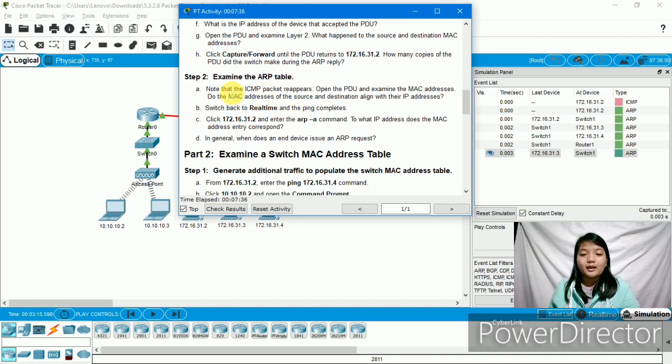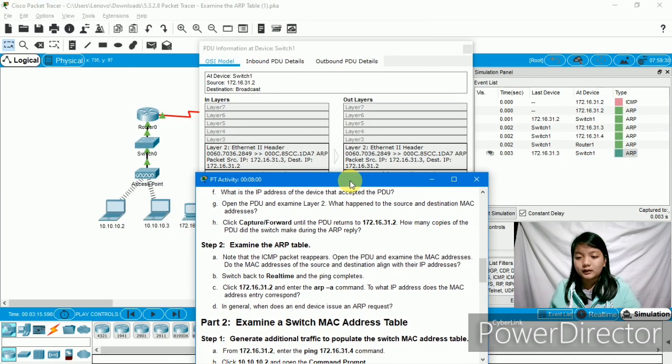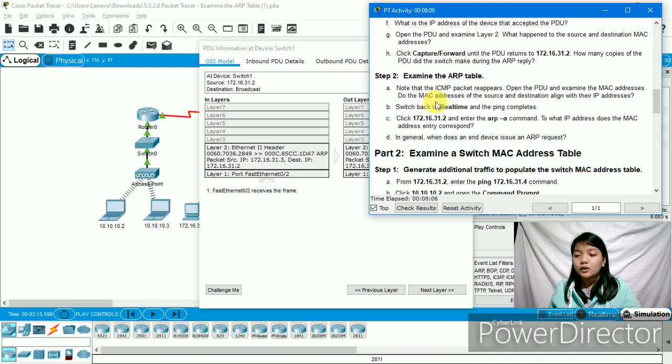Step 2, examine the ARP table. Note that the ICMP packet reappears. Open the PDU and examine the MAC addresses. Then there is a question: do the MAC addresses of the source and destination align with their IP addresses? So the answer is yes, they align.